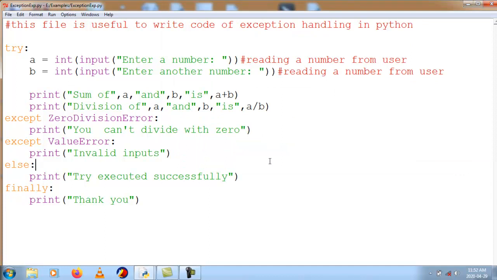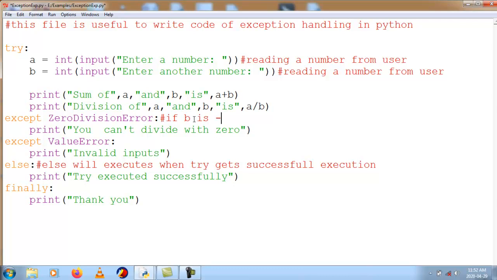And I will write comments here. Else will execute when try gets successful execution. Clear? Otherwise, if b is 0, then this except block executes.